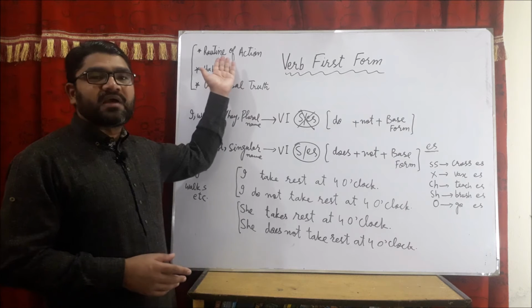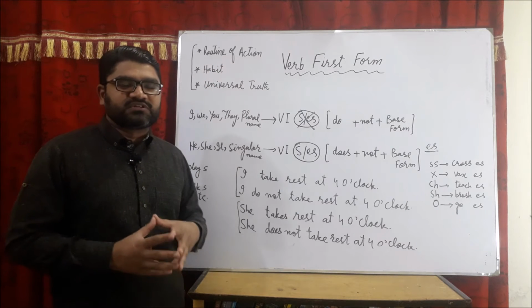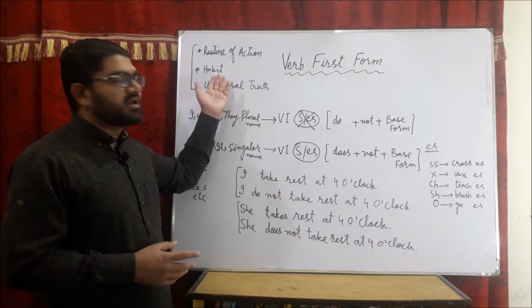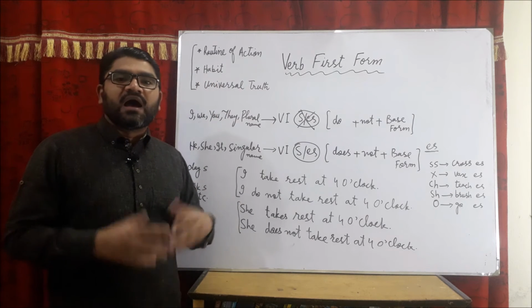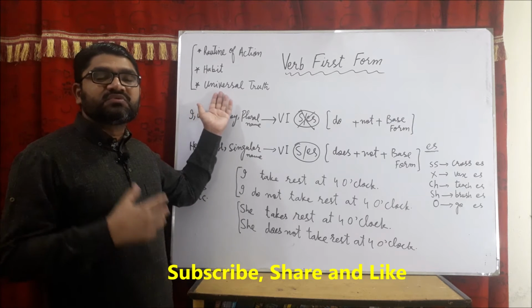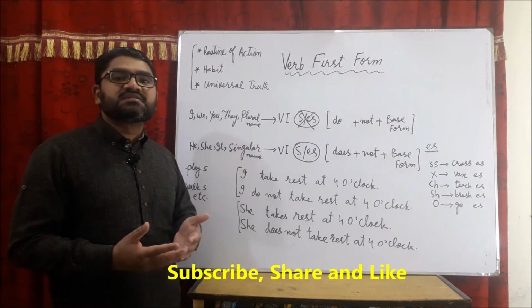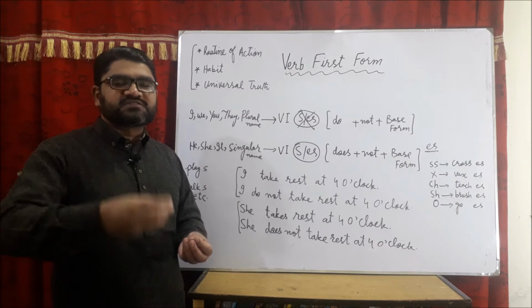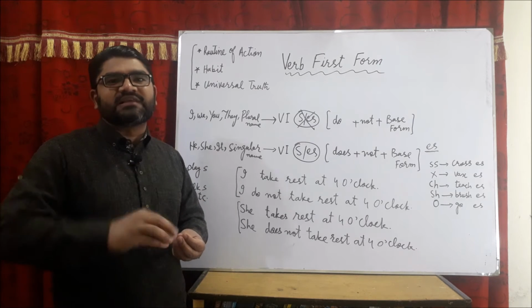For example, if I describe routine of action, I take rest. Or if I describe my habit, I play tennis. Or if I describe a universal truth, the sun rises from the east. All of them, you will see, are first forms, either the s form or the es form.